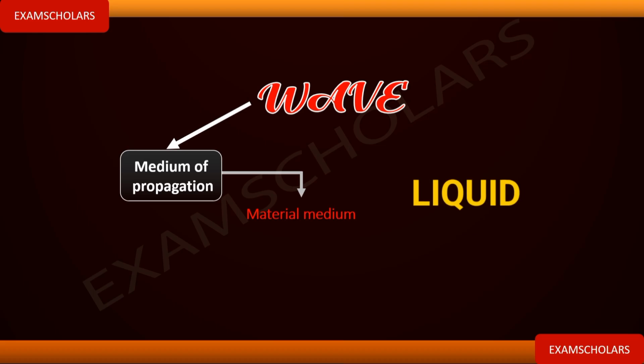Material can be what? Liquid, solid, and gas. So it means that it will require either solid medium, liquid medium, or gaseous medium. Now, this type of wave is known as mechanical wave. Mechanical waves are waves formed by vibration, and the wave that is generated will require a material medium for its movement, for its propagation.